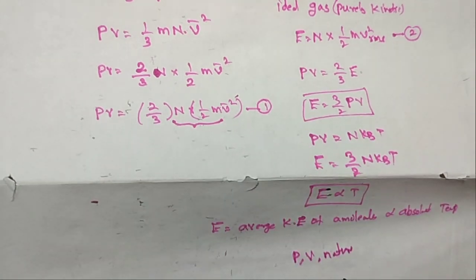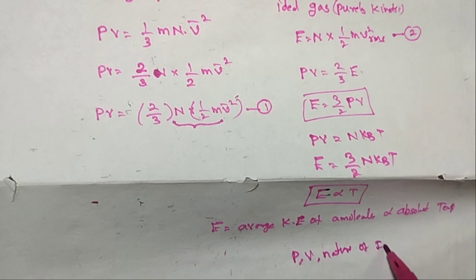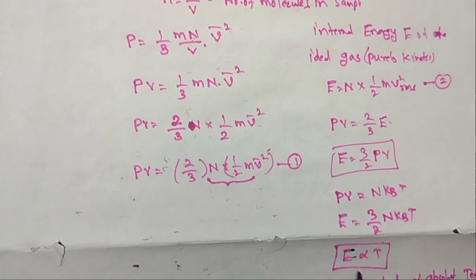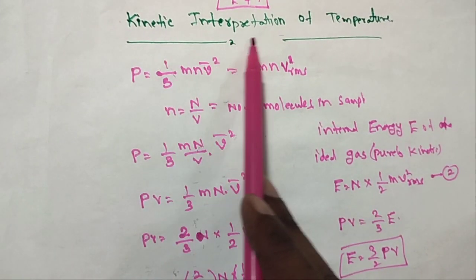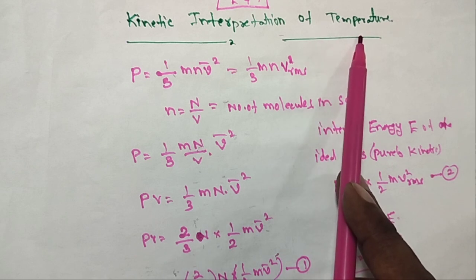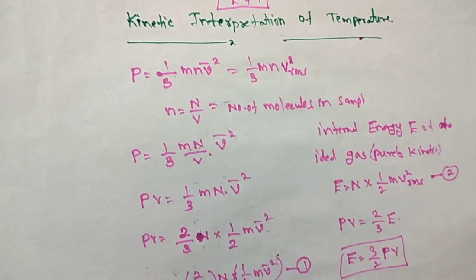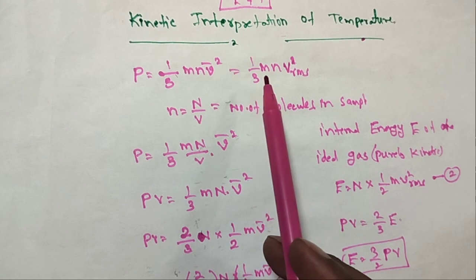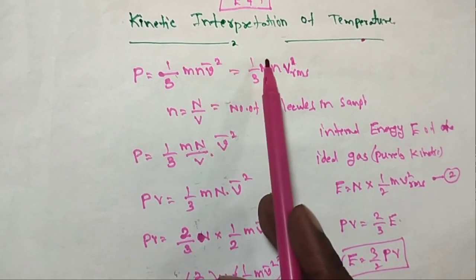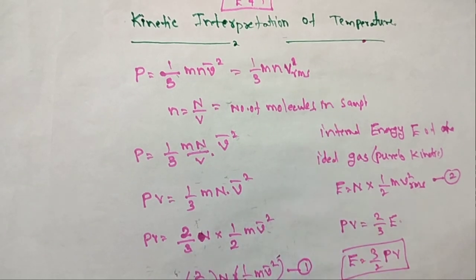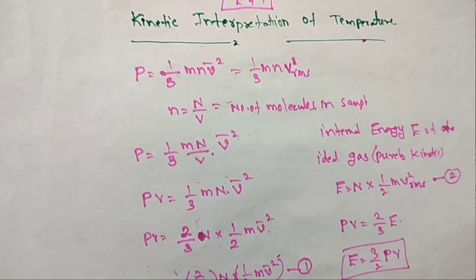This equation is called the kinetic interpretation of the temperature. So this is the ideal gas pressure equation and the kinetic interpretation of the temperature. So thank you one and all.